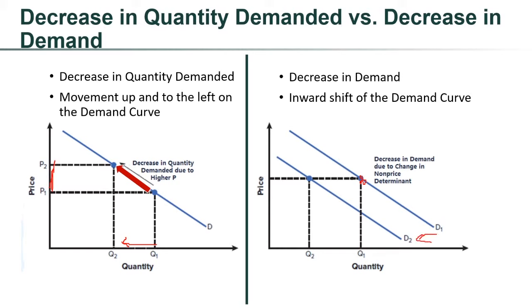So this is something where it's my demand for steak and now I become a vegetarian. And what happens is now when the demand shifts, now I'm only consuming Q2 units. So again, price stayed the same. Even holding price constant, I am still consuming less steak. So that's why it is a change in demand.